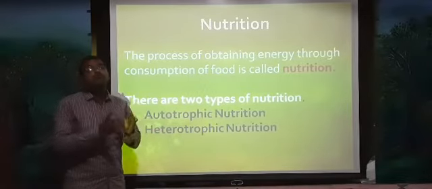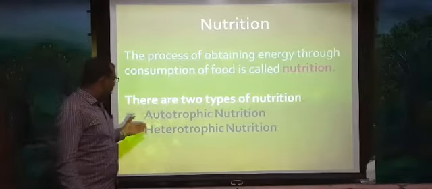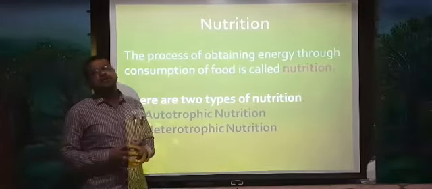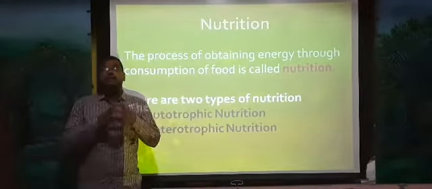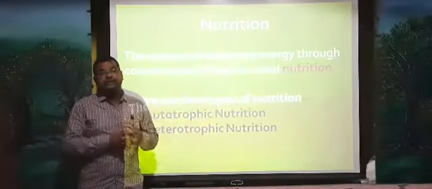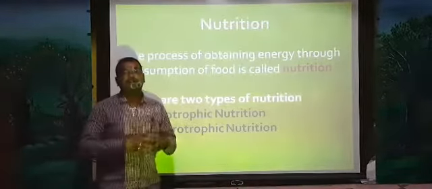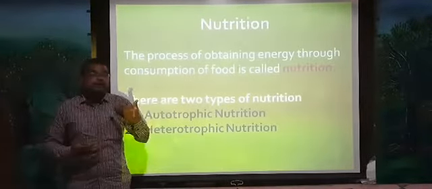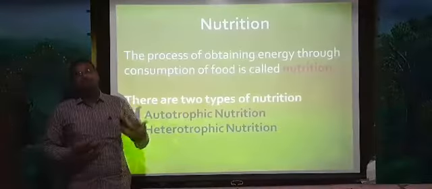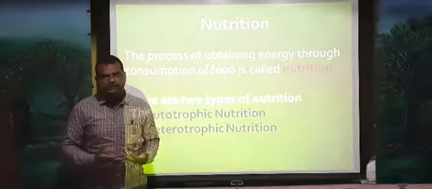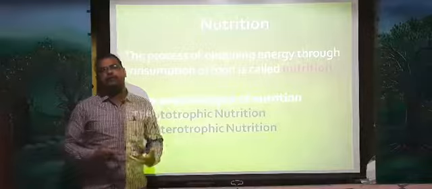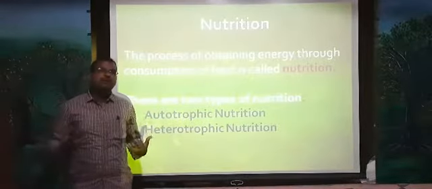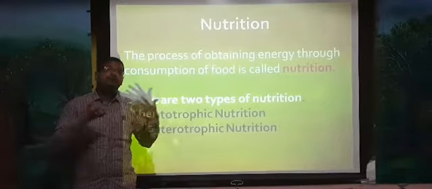There are two ways of nutrition: autotrophic nutrition and heterotrophic nutrition. These are the two modes of nutrition. Here the way of getting food is different in different organisms. Different organisms fulfill their energy needs in different ways. Plants get food in one way, whereas animals get food in a different way. Many organisms get their food in different ways.